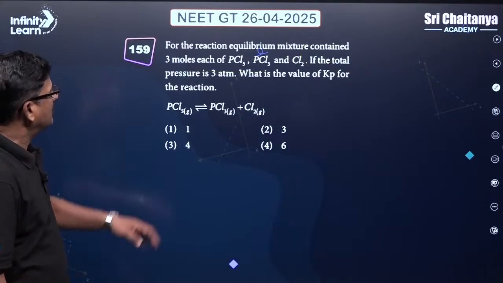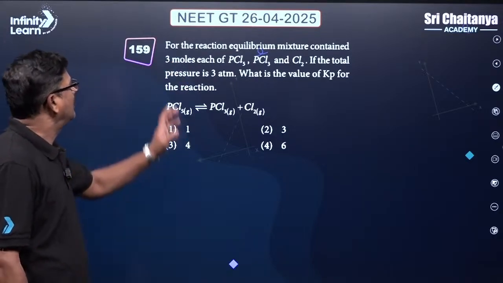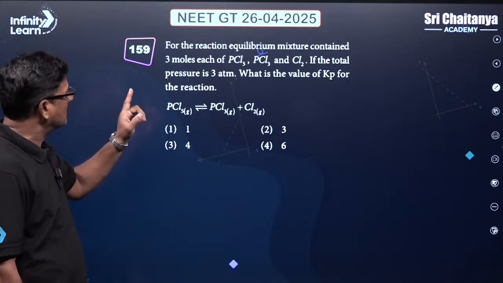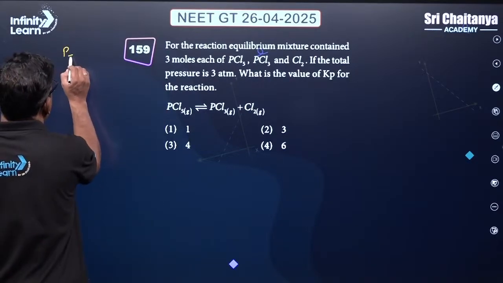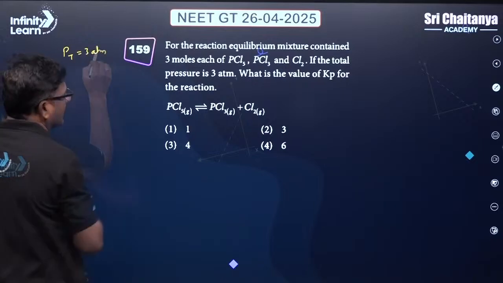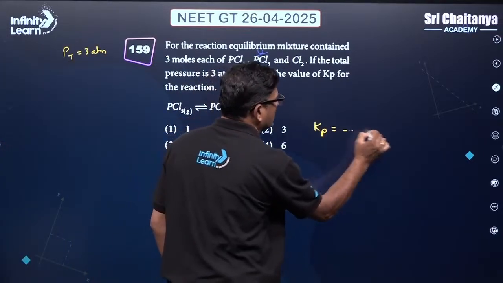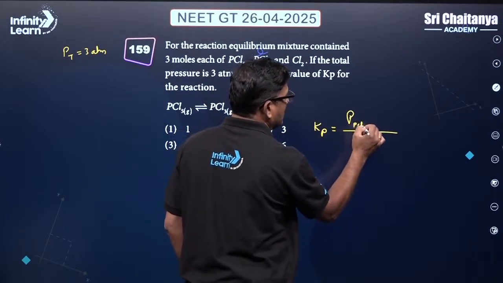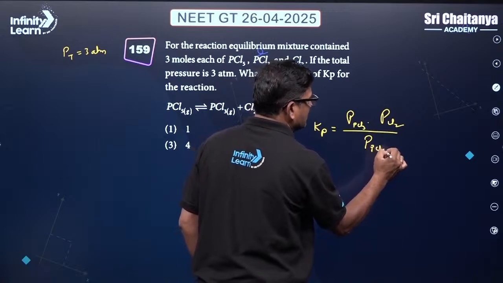And talking about the reaction, an equilibrium mixture containing 3 moles each of PCl5, PCl3, and Cl2. The total pressure PT is equal to 3 atm. What is the value of Kp? The Kp value is going to be the partial pressure of PCl3 times the partial pressure of Cl2 upon the partial pressure of PCl5.